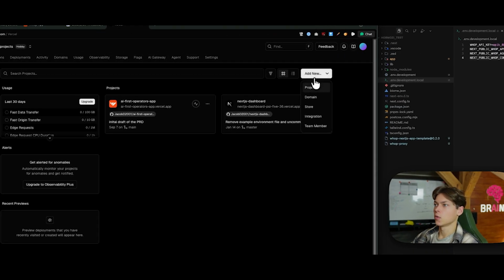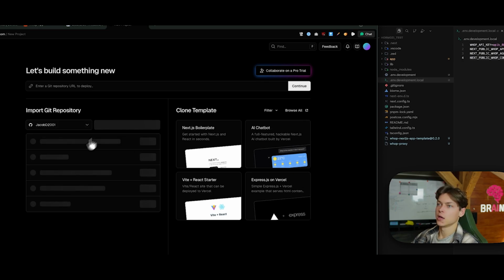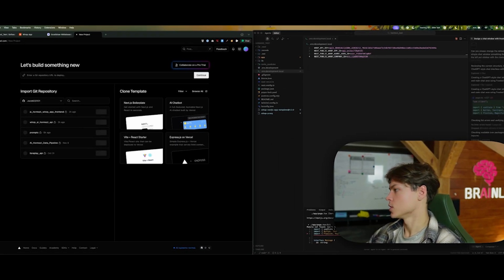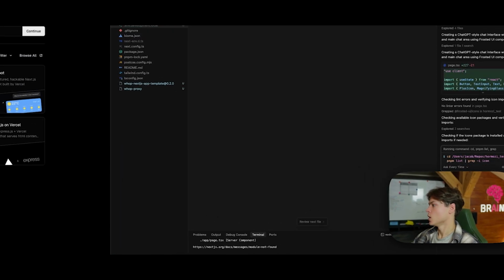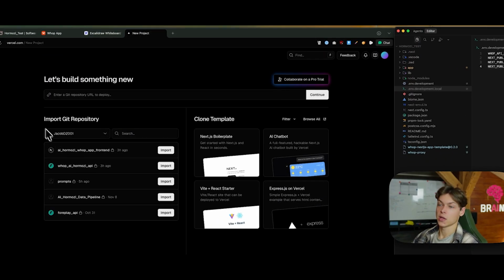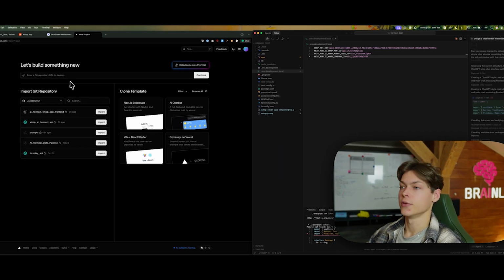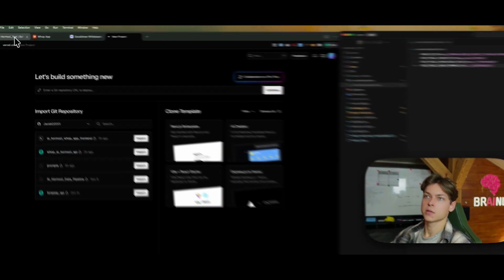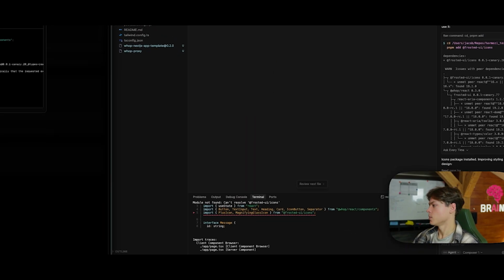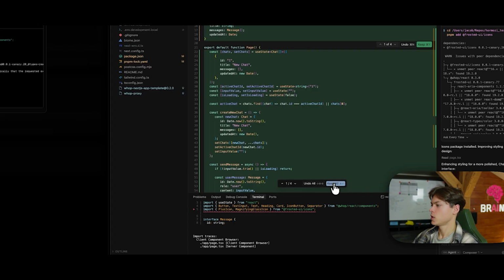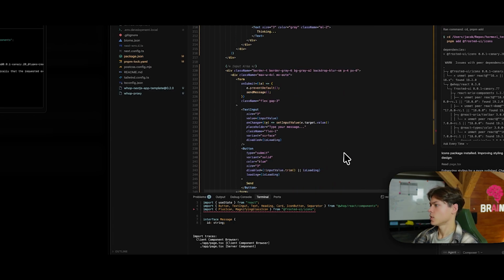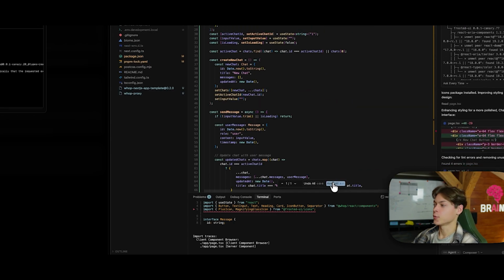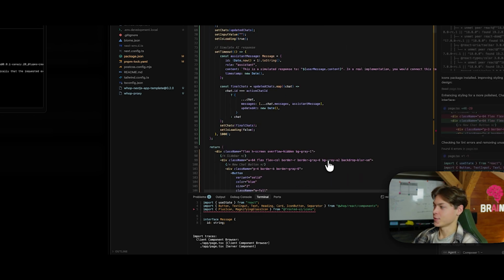So we're just gonna go add new project, and we'll have to push these changes to GitHub. So if you don't have an account on GitHub, you will need to create it. All right, as you can see, the app is being built as we speak. We just accept everything here. Normally, you would really need to review the code.